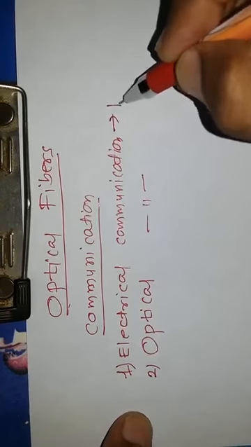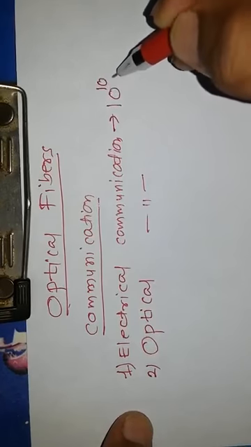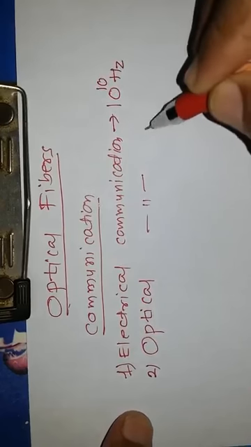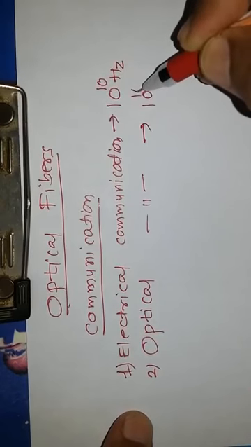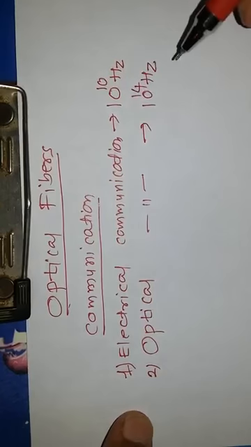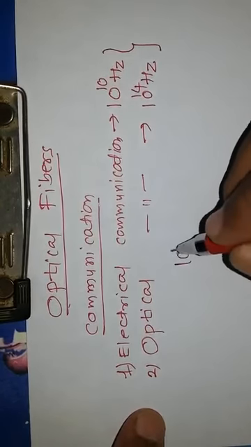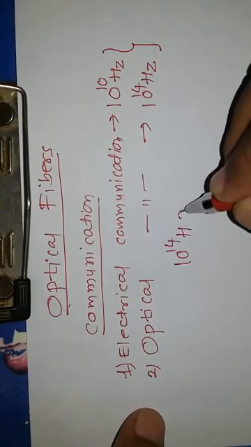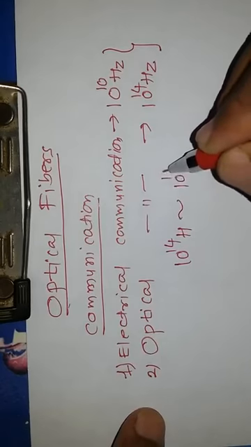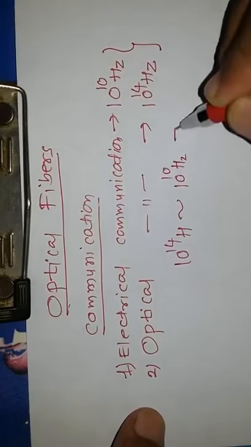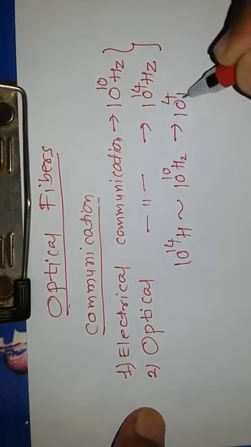Now this has a frequency range of 10 raised to 10 Hertz, and this has a frequency range of 10 raised to 14 Hertz. Now you compare these two. The difference is 10 raised to 4 Hertz.